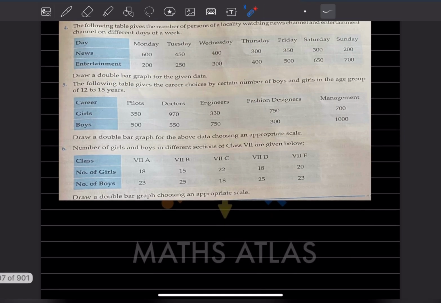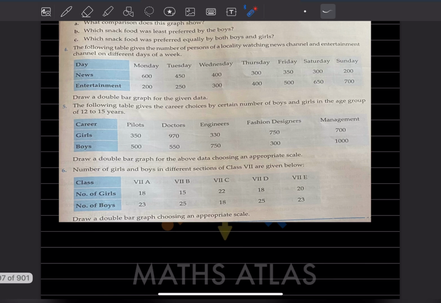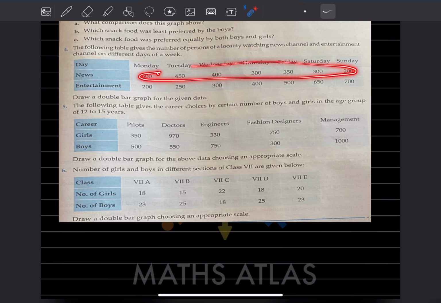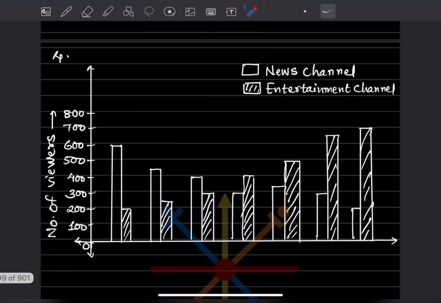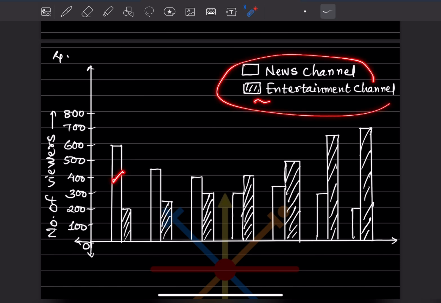Now let us go to the next question here. This is the number of persons of a locality watching news channel and entertainment channel on different days of a week. So this is the news channel and this is the entertainment channel, and these are the days of the week. Here you have to just draw a double bar graph for the given data. So now let us see the graph. This blank is for the news channel and this is for the entertainment channel. According to this, we have drawn the graph.